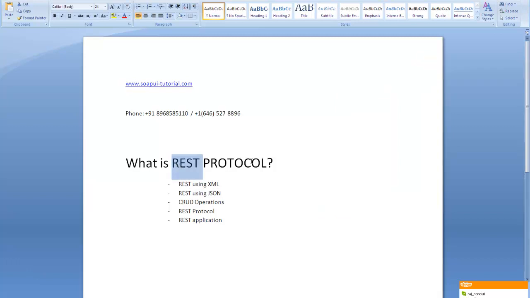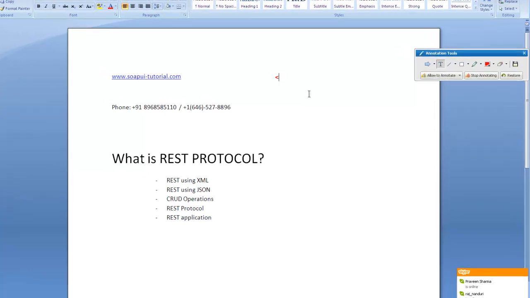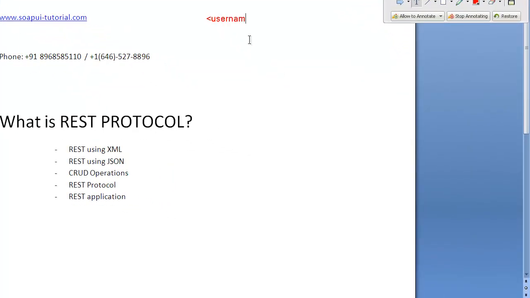REST is more free. For example, REST can be implemented using XML. If I have to send a username and password in REST, I can form my own XML. I don't need a WSDL. I can simply form an XML like this: username, and the username tag closes, and password, and the password tag closes.